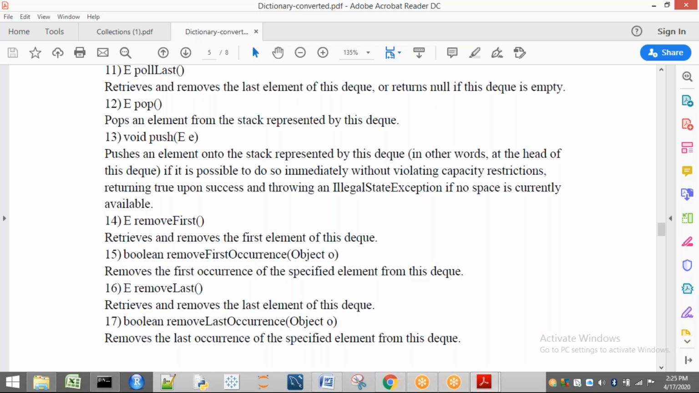The next one is boolean remove last occurrence. As I said, A, B, C, A is there. It is not going to remove the first A, it is going to remove the last A. These are the different methods present in our DQ interface.